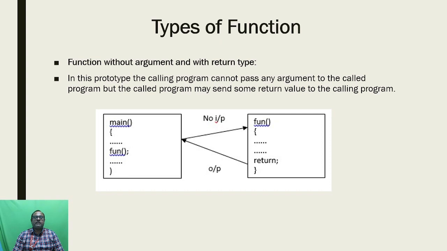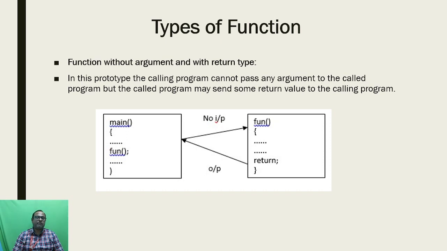And this is the last type of the user defined function, that is function without argument and with return type. In this function type, the calling function cannot transfer any argument or input value to the called function, that means the user defined function, but the user defined function will return the output to the calling function.